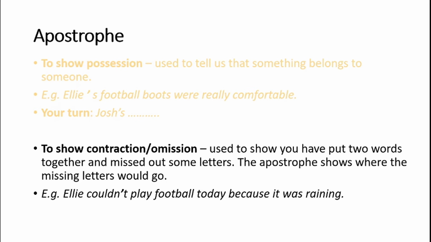And your job is to write a sentence with a contracted word about Josh. Remember, apostrophe where you shrunk the word down and a full stop at the end. Pause the video there.